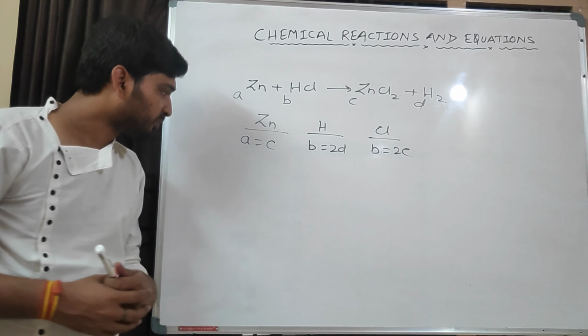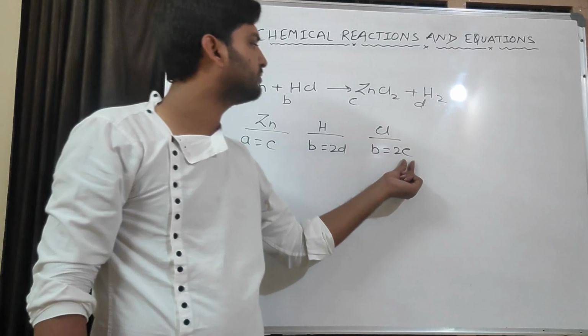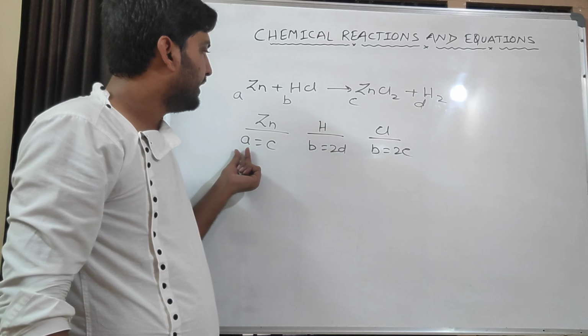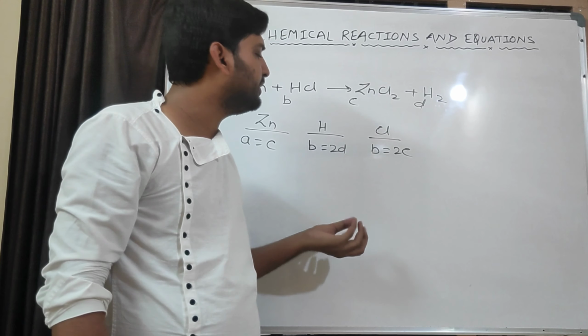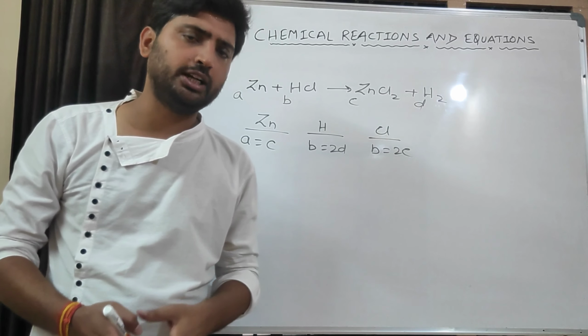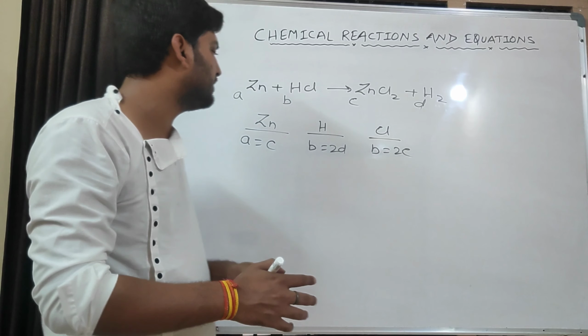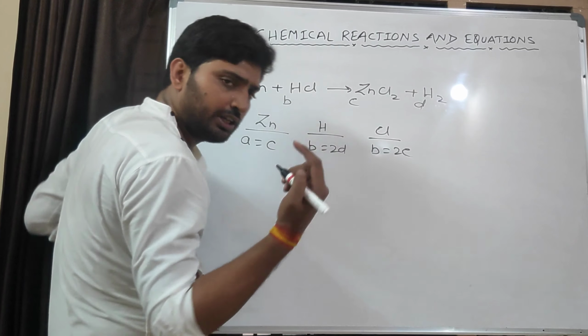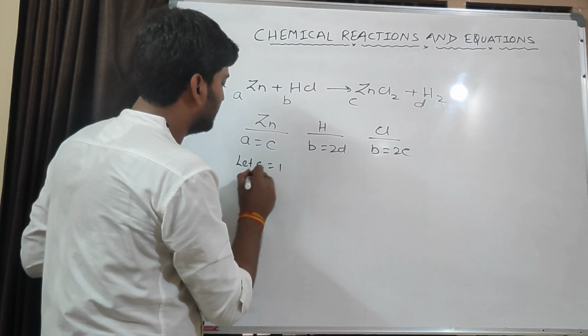Now see, what is repeating more times? Here it is also C, here it is also C. A is always a single time, here B, here B. So we can take C or B is equal to 1, any one, your choice. Either you take B is equal to 1 or you take C is equal to 1. I am taking C is equal to 1. You can try it by taking B is equal to 1 also. Let C is equal to 1.